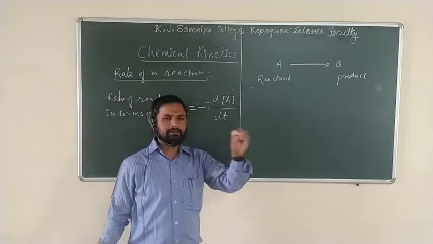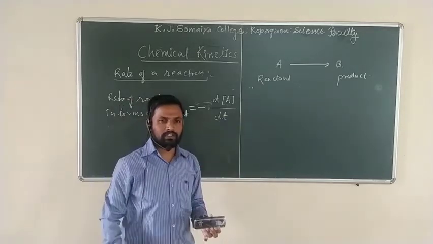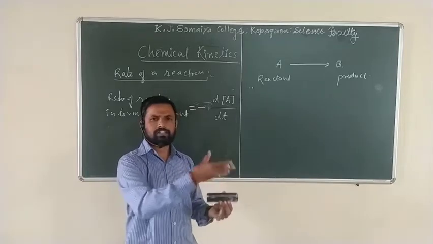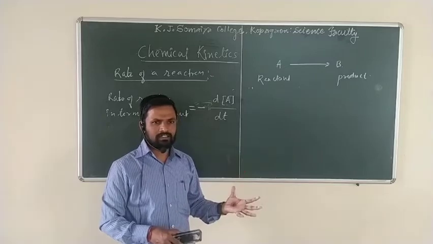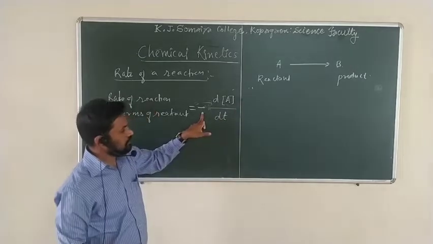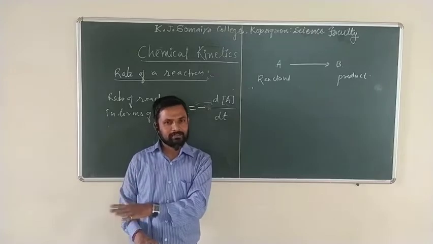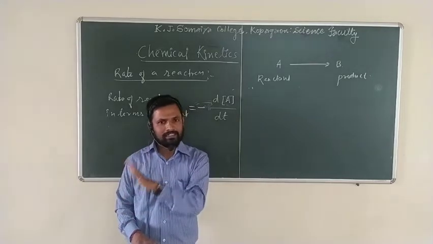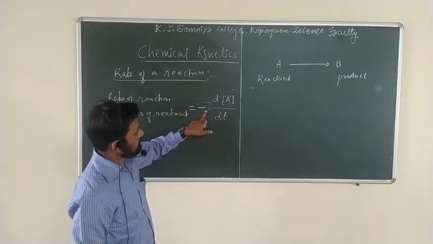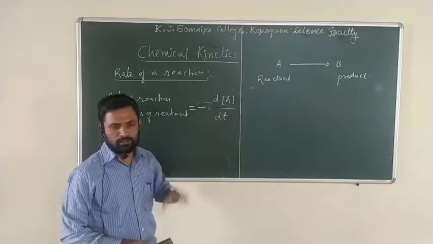We know that in any chemical reaction carried out in the laboratory, reactant molecules are taken in a conical flask or a round bottom flask. When the reaction starts, the reactant molecules are converted into the product. Whenever the product is formed, obviously the reactant concentration decreases. It means reactants are converted into the product. This negative sign indicates that we are decreasing the concentration of the reactant molecules.